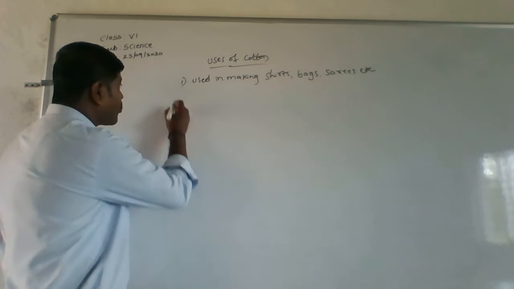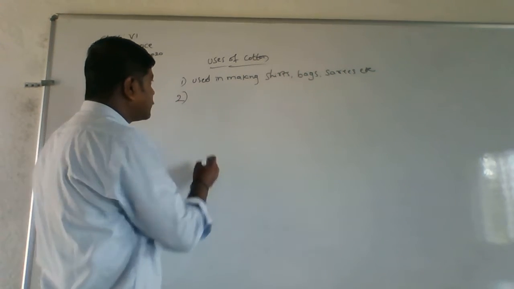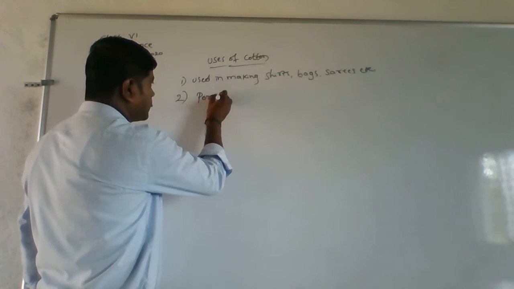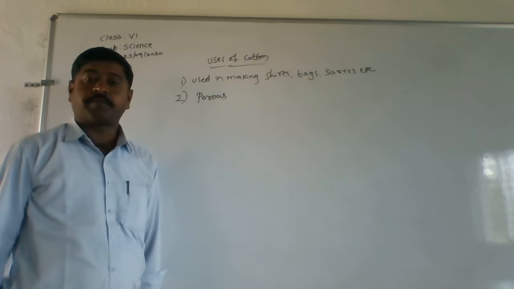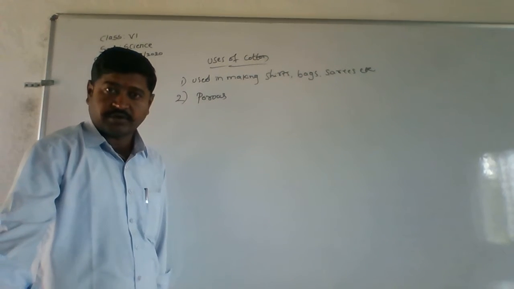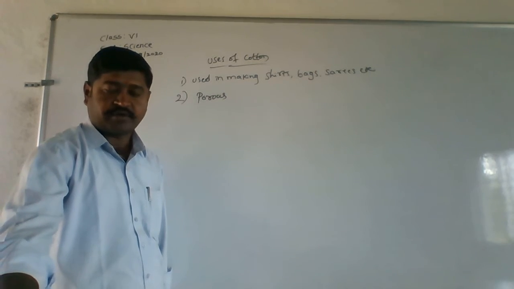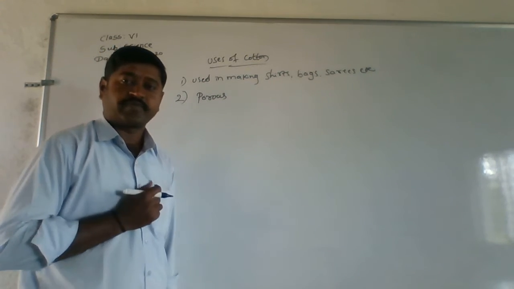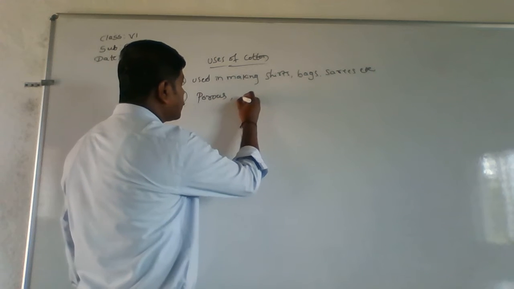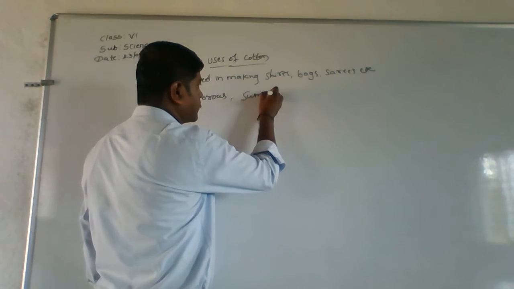As it is porous in nature, it is absorbing the sweat from our body. So we wear this during summer.